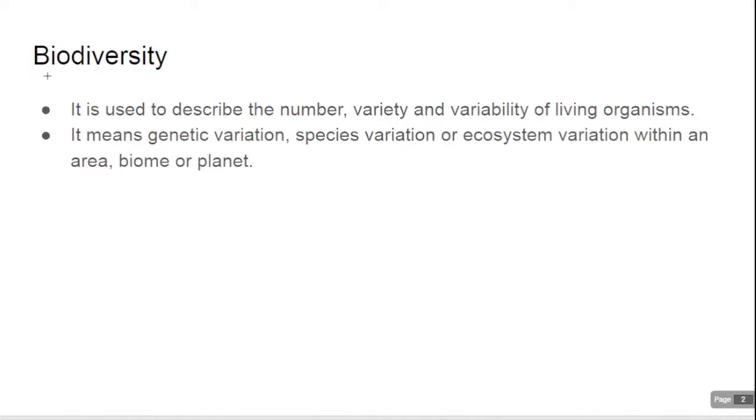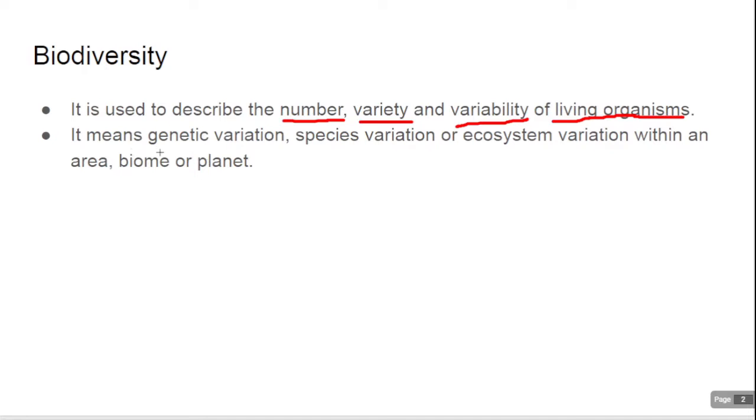So what is biodiversity? Biodiversity is used to describe the number, variety and variability of living organisms. It means that whatever living organisms are present in an ecosystem, if we want to study their total number, variety and variability, that is called biodiversity.